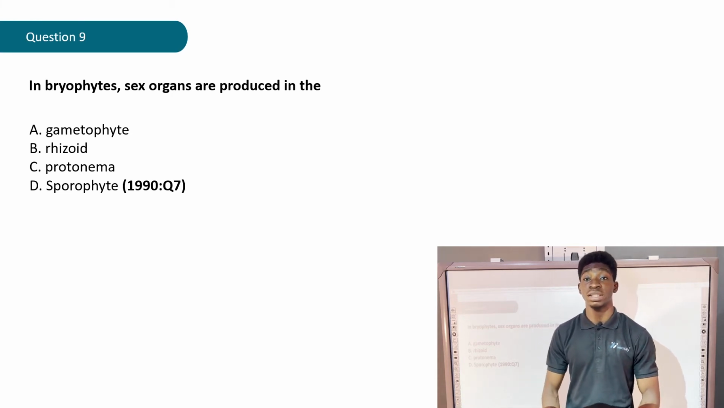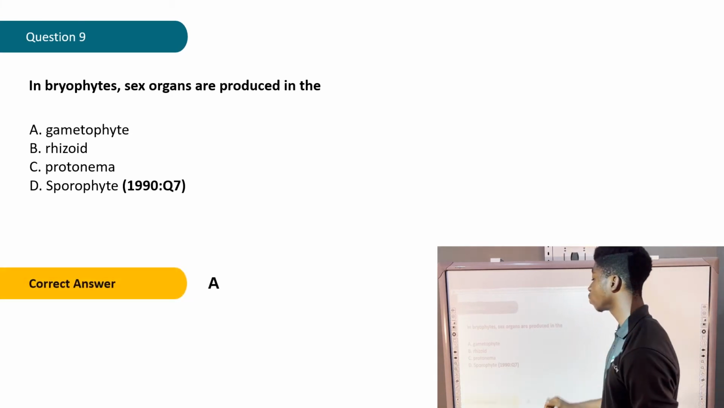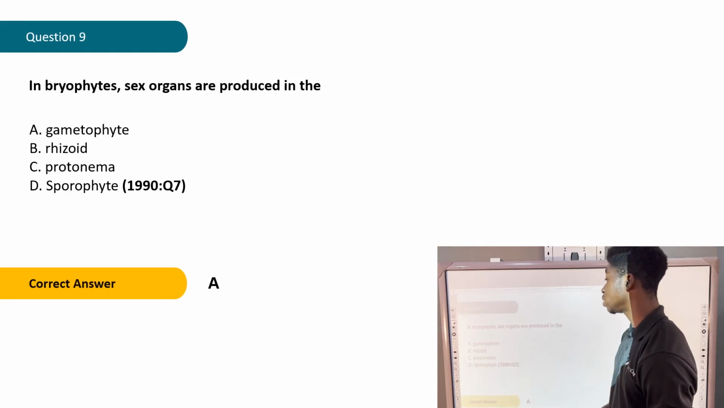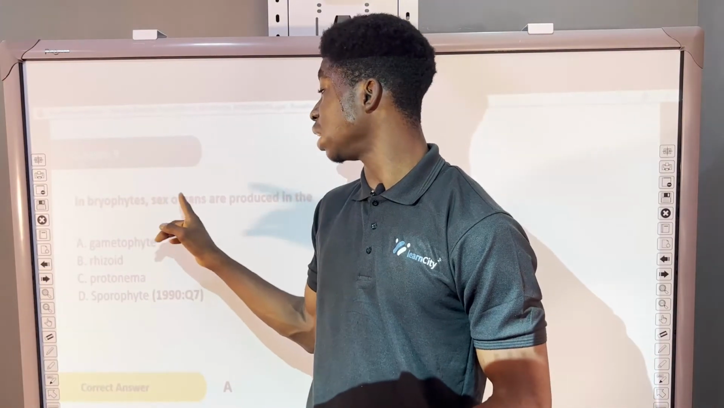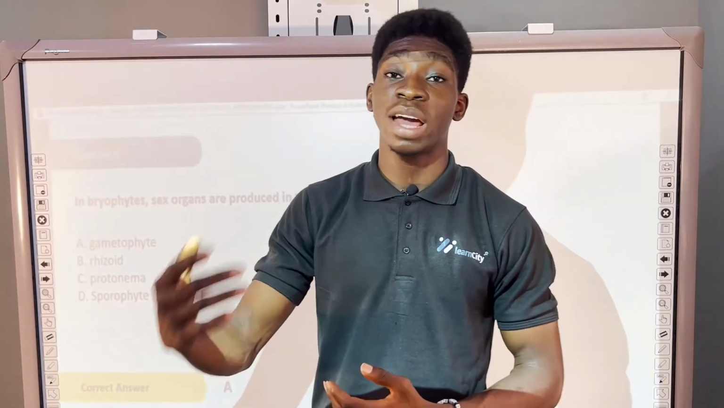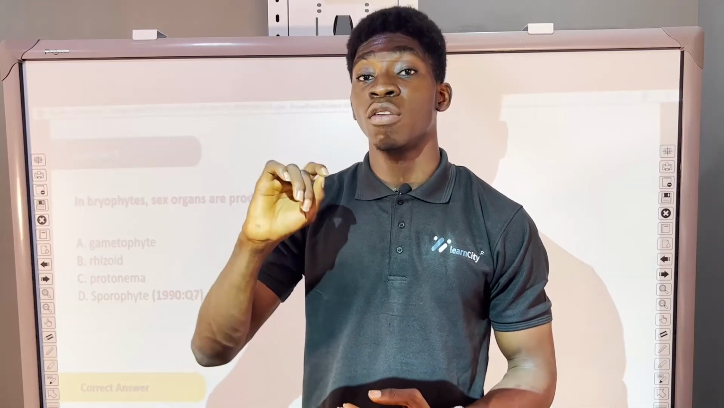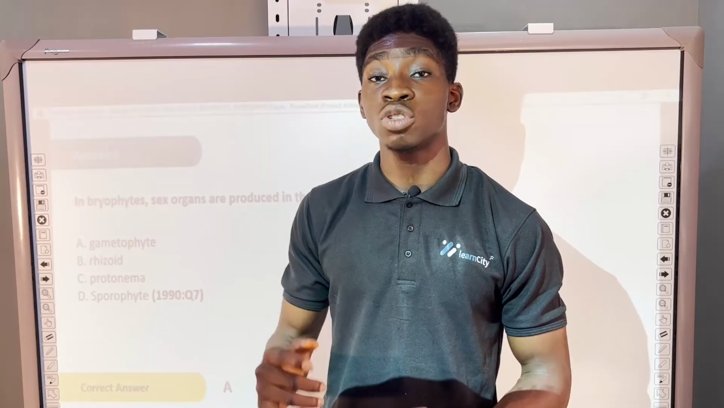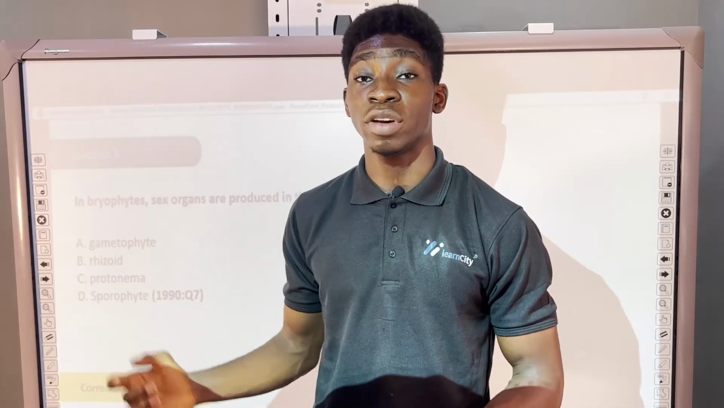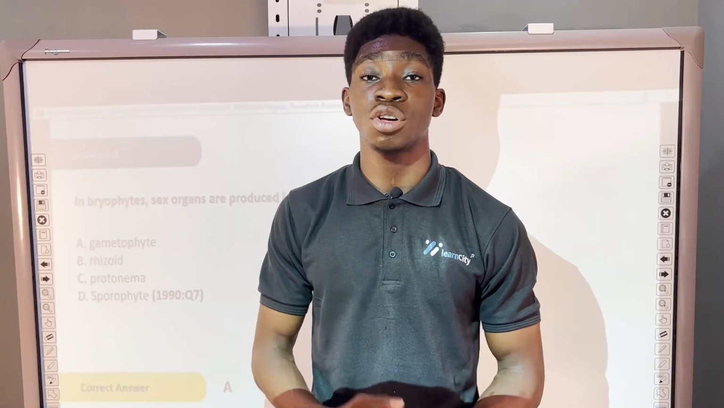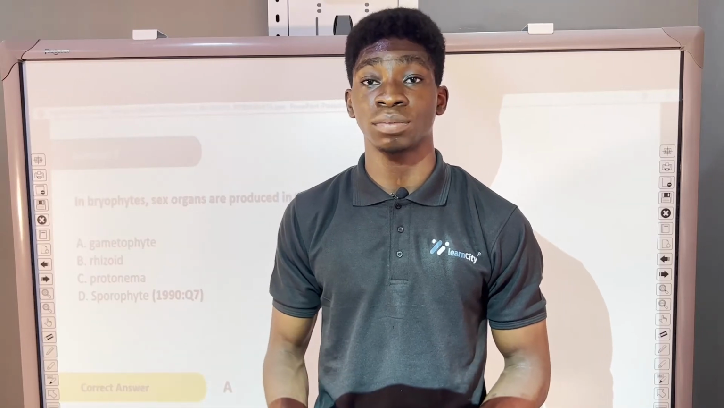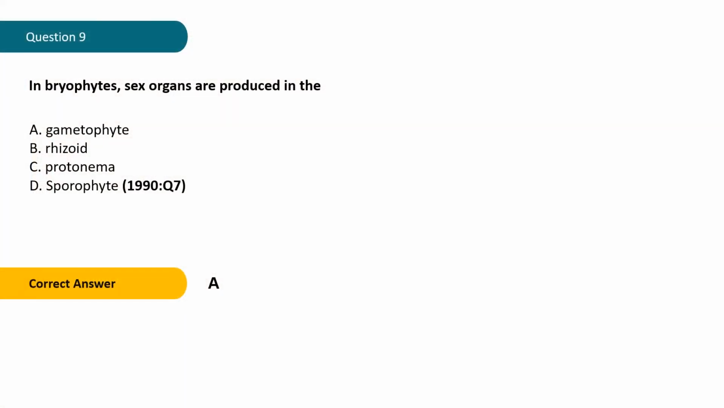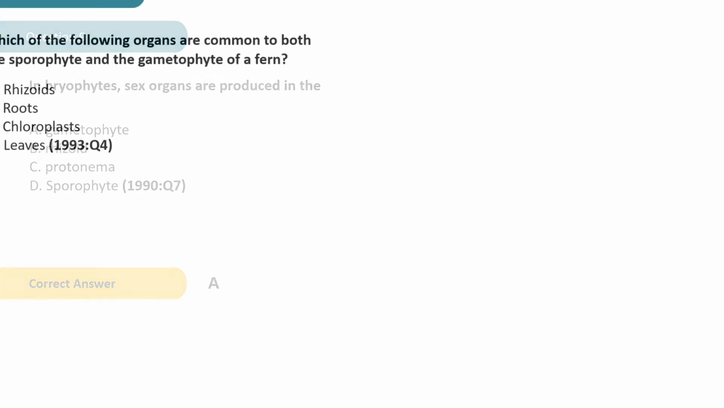Now let's check out what the correct answer says. The correct answer is A, gametophyte, because that is the exact place where the sex organs are produced in a bryophyte. We have the sporophyte and the gametophyte. For bryophytes in particular, their sex organs are produced in the gametophyte. The gametophyte is the dominant generation of bryophytes. That is why the sex organs are produced in the gametophyte for bryophytes.